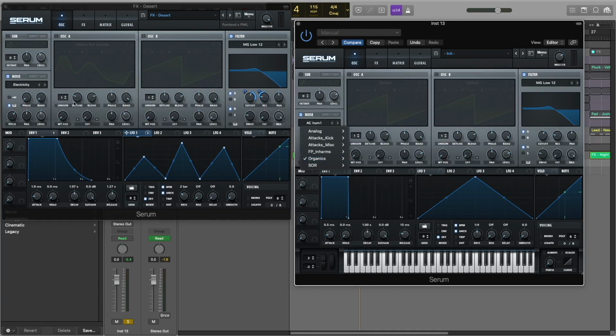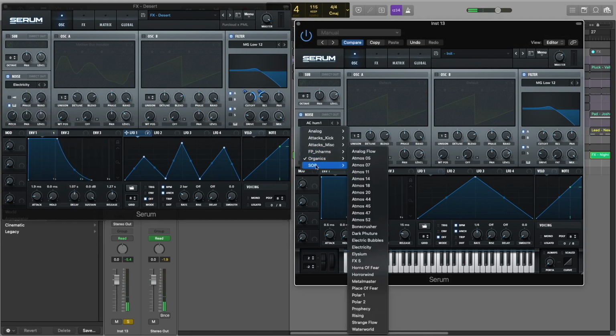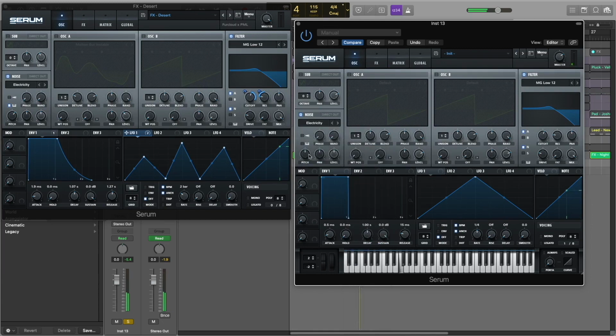And let's see, what are we using here? We are using the Soar Electricity. So let's go here, Soar Electricity. It sounds like a water drop. Let's turn the pitch to 18. And let's turn this little piano thing here.